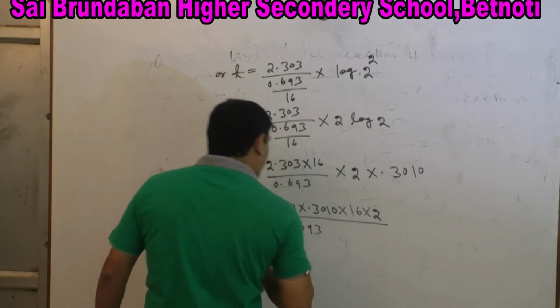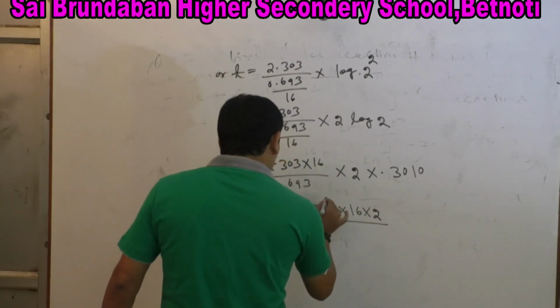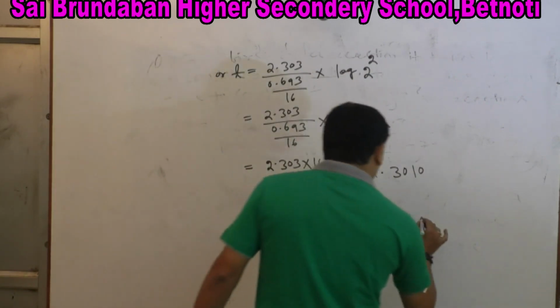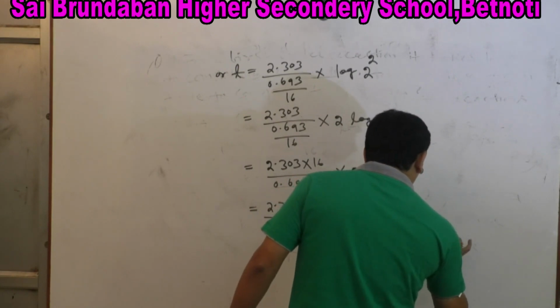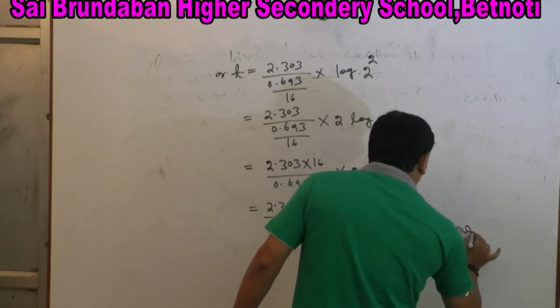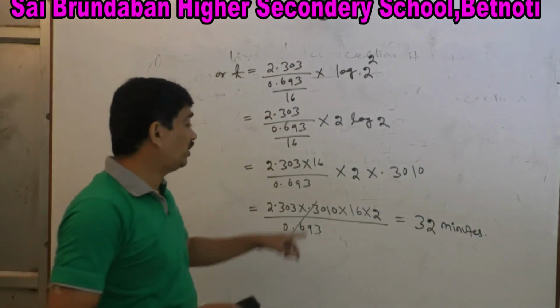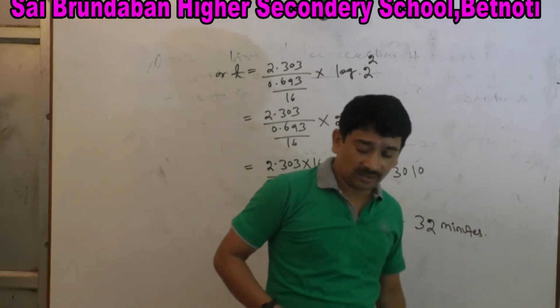This will be equal to 0.693, so this cancels. So this will be 32 minutes. The answer is 32 minutes.